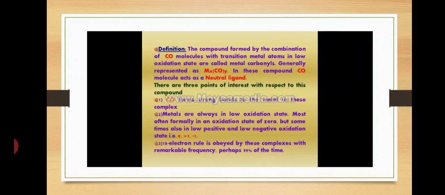Here, what is a metal carbonyl? The compounds which are formed when a metal is reacted or coordinated with a carbonyl ligand are metal carbonyls. The oxidation state of metal carbonyl is 0.